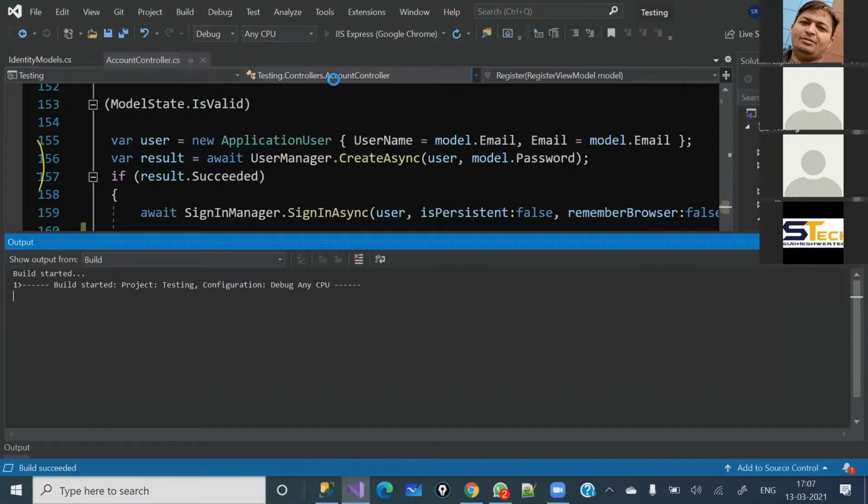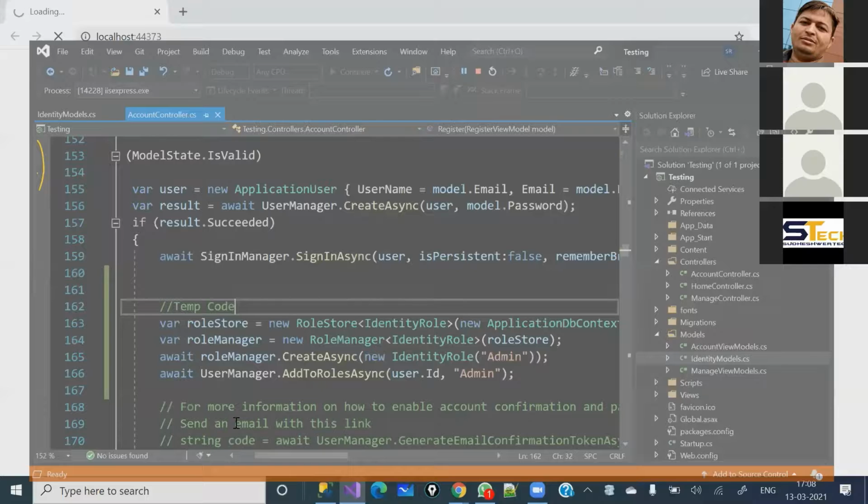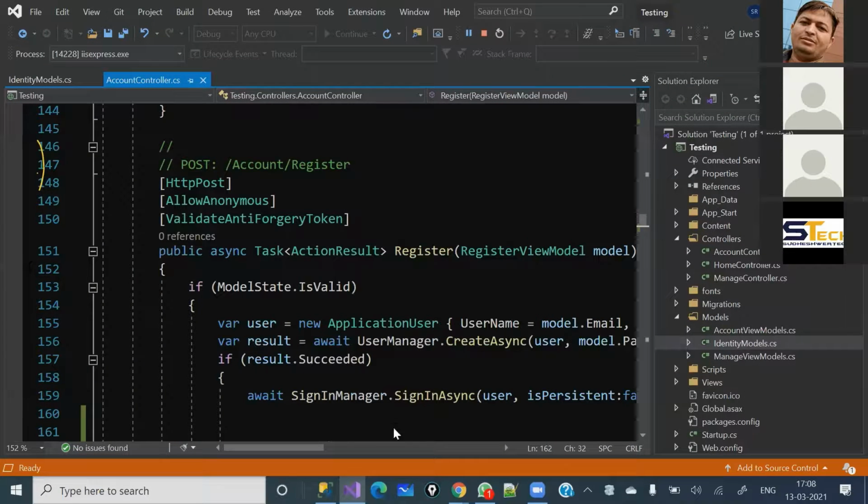And now I'm going to run the application, and I will register here one user that will be like our admin, right? So let it load. After this one, I will create a normal user, and I will show you the difference between these two. So let it load. Let me put the breakpoint also, so I can show you all the steps in a more detailed manner. You will get more clarity here.